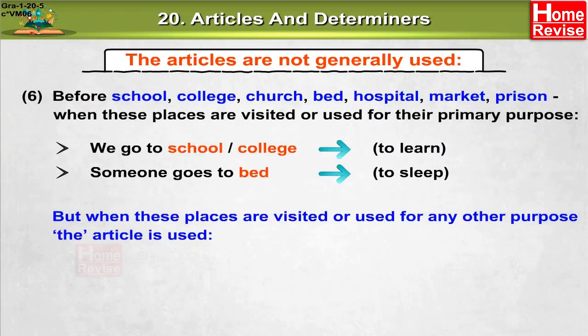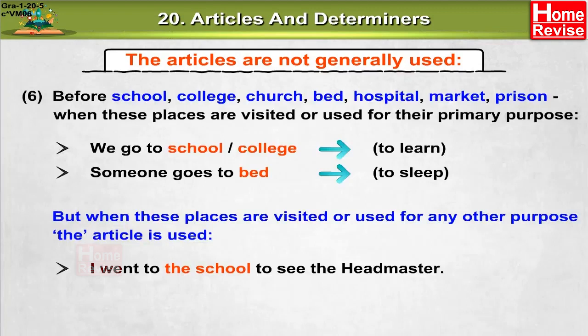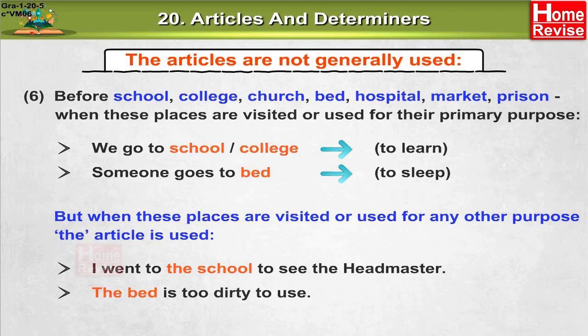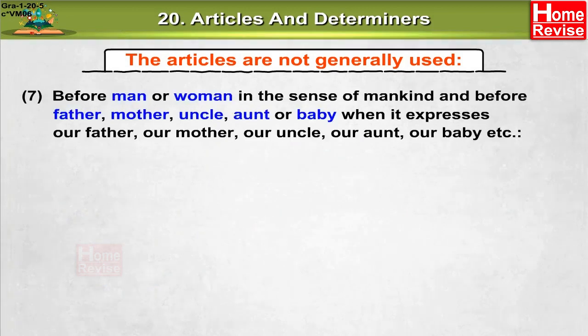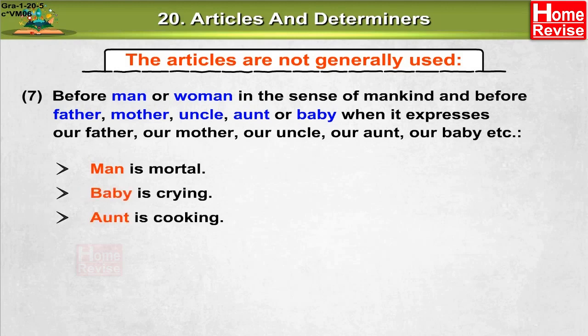But when these places are visited or used for any other purpose, the article is used. I went to the school to see the headmaster. The bed is too dirty to use. 7. Before man or woman in the sense of mankind, or before father, mother, uncle, aunt, or baby, when it expresses our father, our mother, our uncle, our aunt, our baby, etc. Man is mortal. Baby is crying. Aunt is cooking.